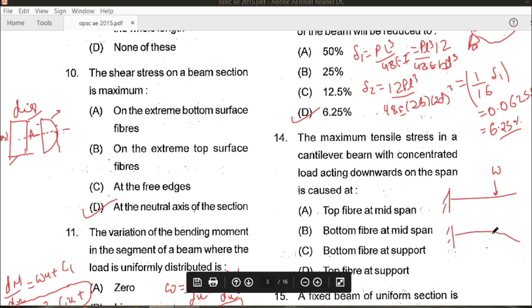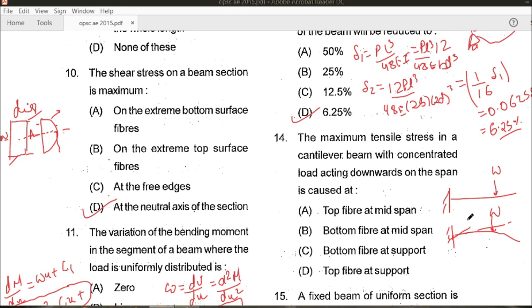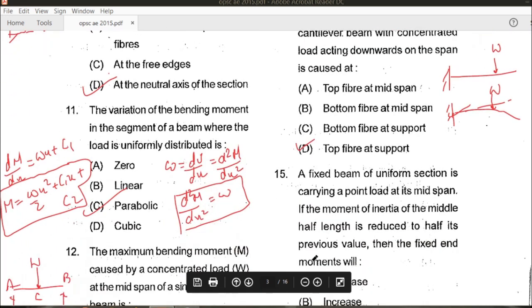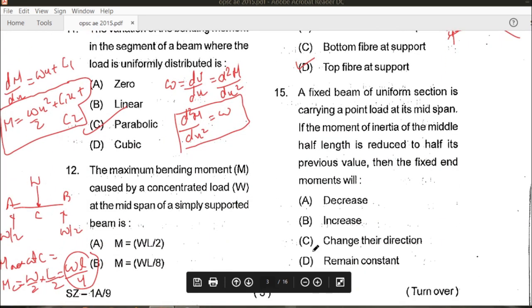like this, then you can see the maximum tensile stress occurs at the top, but where, mid span or at support? It will occur at the support. At the support, the maximum bending moment will occur, hence the maximum tensile stress will occur at the support. So the correct answer for this question will be top fiber at the support, that is D is the right answer. Let's see the next question, question number 15.